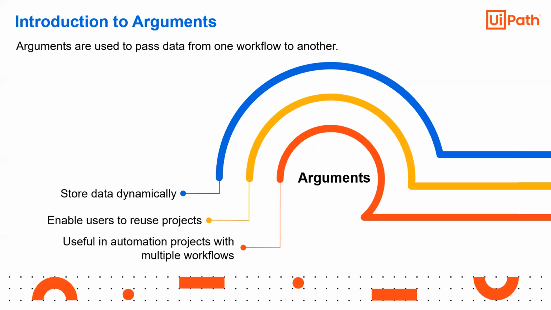They are used to pass the data from one workflow to another, inside a process. Not outside, inside a process. So I'm not talking about having two different processes and passing the data from one process to another. No, I'm passing the data from one workflow, or one sequential program, to another workflow using a functionality called arguments. So what do arguments do? They store the data dynamically. They enable users to reuse the projects, and they are very useful in automation projects with multiple workflows.